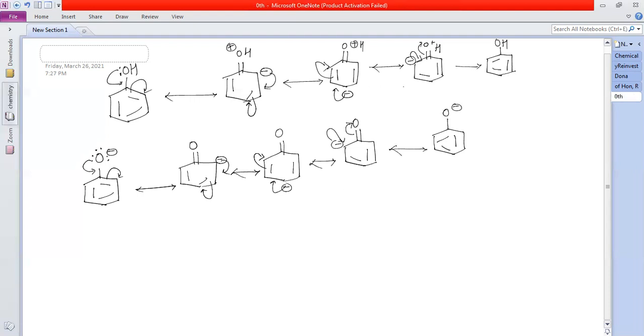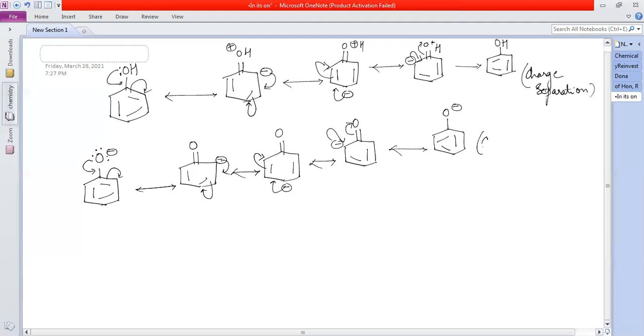See, in these, there is no H. There is just H donating. Okay, but there is C, positive, negative charge, positive, negative charge, positive, negative. But here, only negative charge, no positive charge here. That means there is charge separation in this. Right? Here there is charge delocalization. There is charge delocalization here also, but there is a separation of the charges.